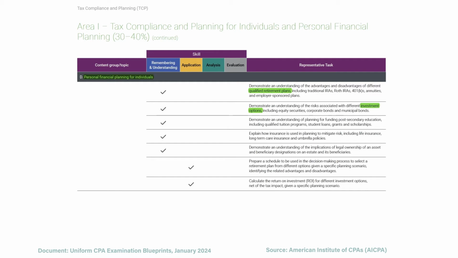From there, you need to know about the post-secondary education fund options and how they can benefit your tax situation. Then you need to know about how insurance can help with investment planning. From there, you need to demonstrate an understanding of the implications of legal ownership of an asset and beneficiary designations. This is for estates and their beneficiaries. So this is the personal financial planning for individuals section.